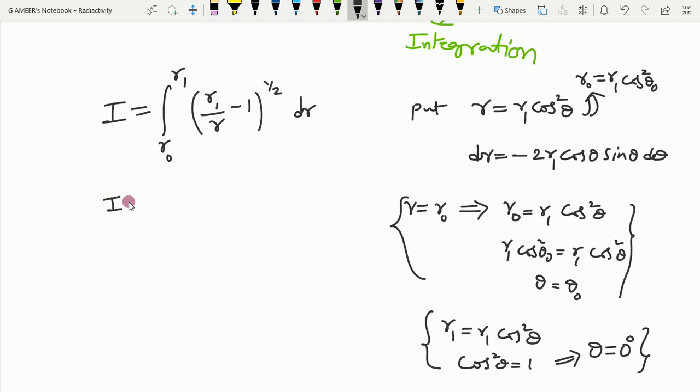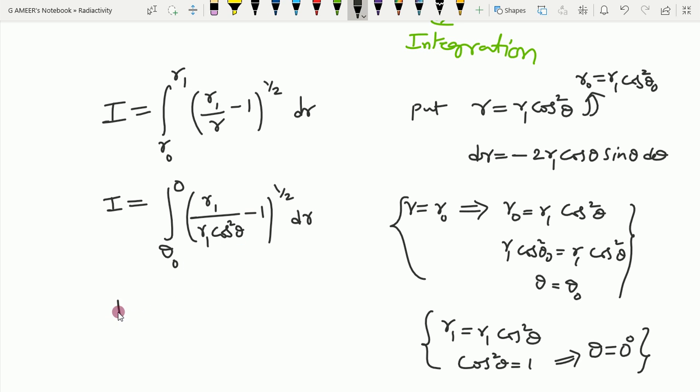I is equal to, when r is equal to r naught, theta is equal to theta naught, and when r is r1, theta is equal to 0, of r1 divided by, in place of r, r1 cos square theta, minus 1, whole power half, into dr. R1 cancels.